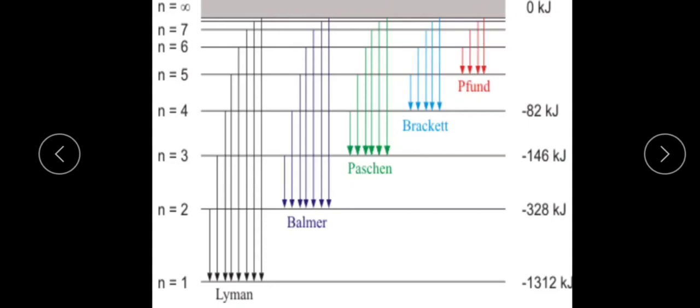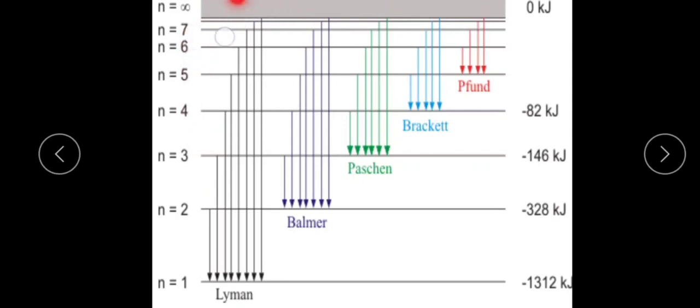This is the general concept of the spectral series of the hydrogen atom. The first one is the Lyman series. The Lyman series consists of all spectral lines emitted because of the transition of an electron from higher energy orbits, n equal to 2, 3, 4, 5, 6, up to infinity, to the first orbit.